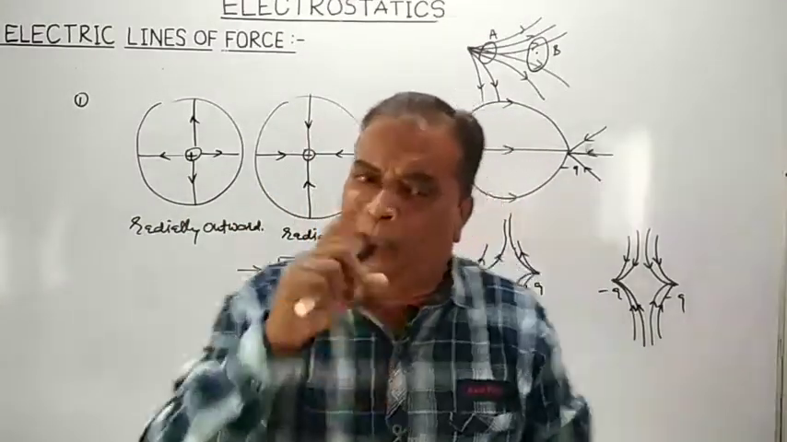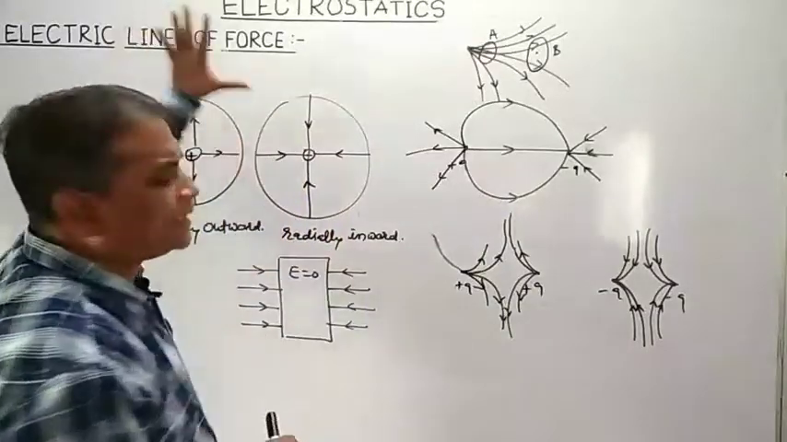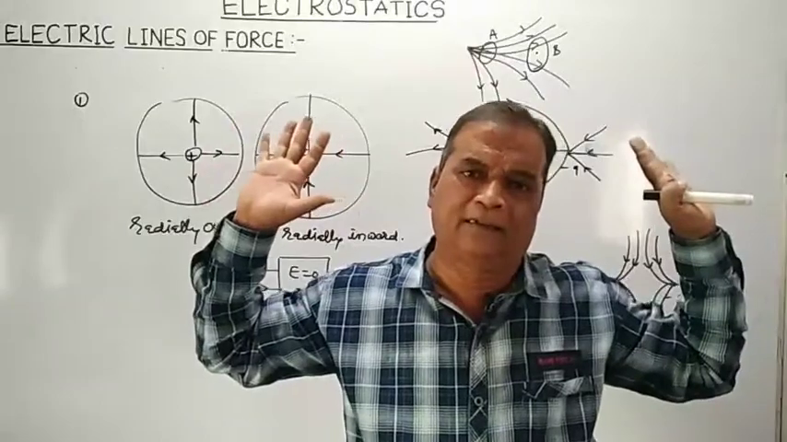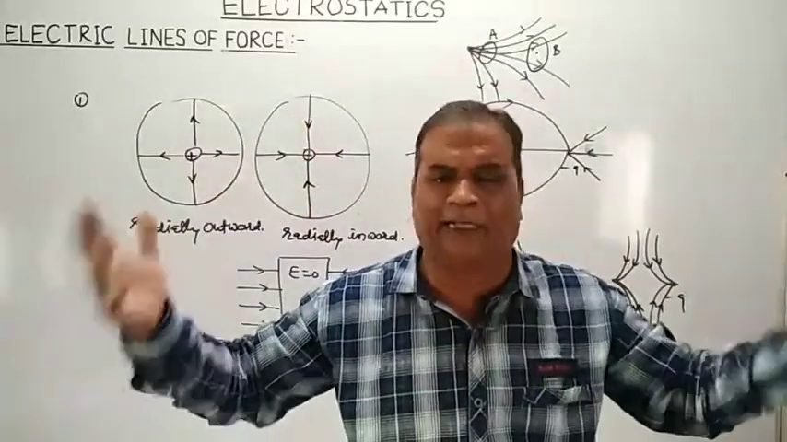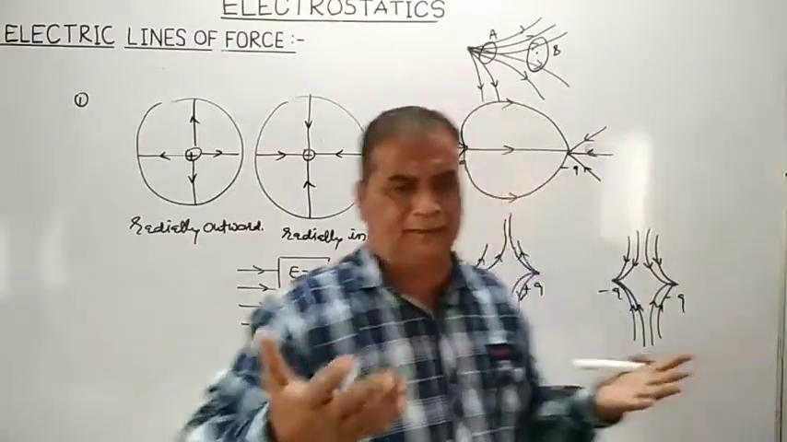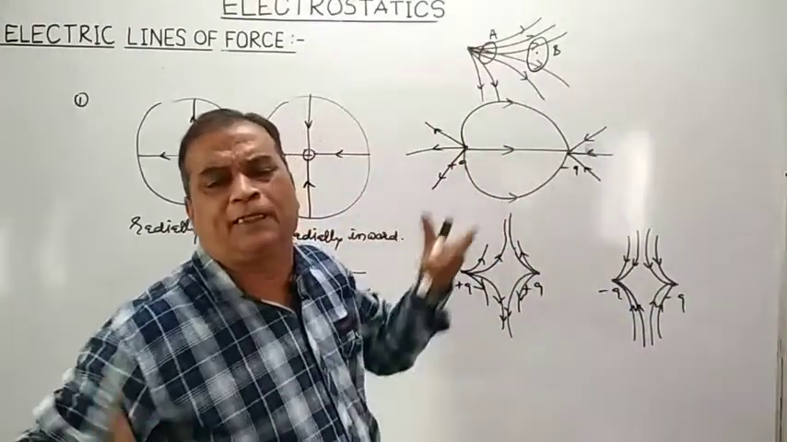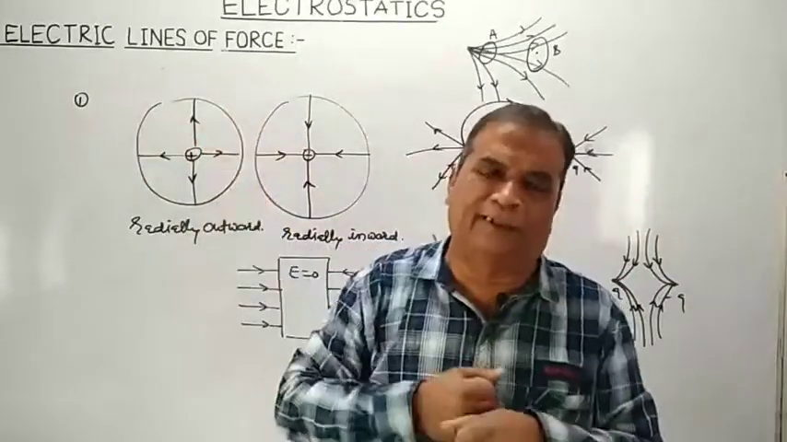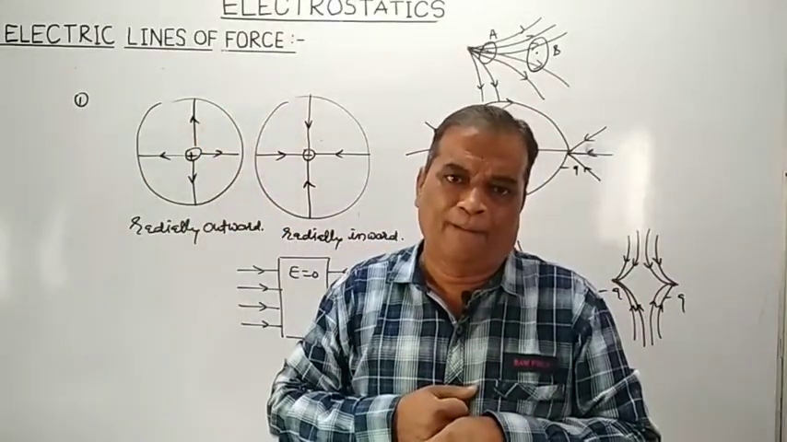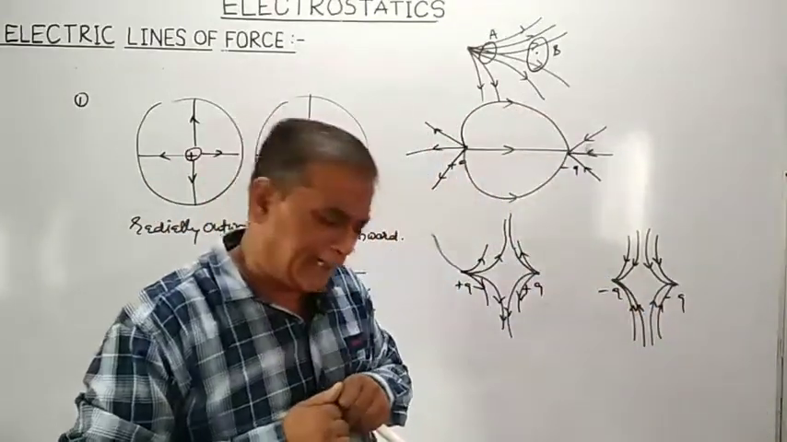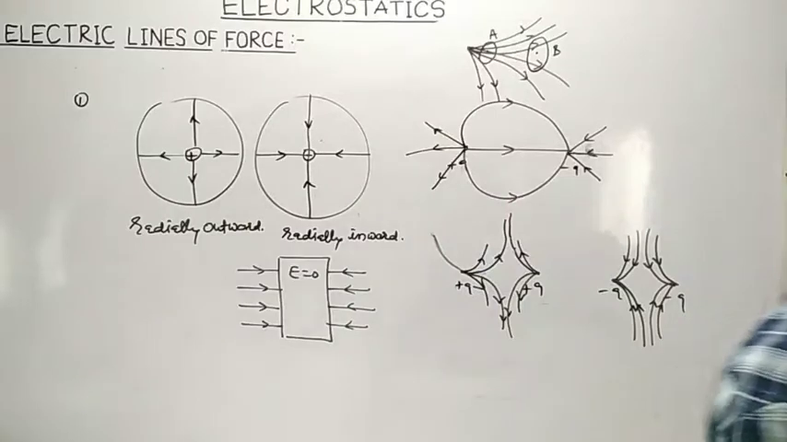So student, you must remember one thing: electric lines of force do not have any physical existence. It is just the imagination of Michael Faraday. Why? To visualize the presence of electric field and magnetic field. So he introduced this concept of geometrical construction just to study the nature of electric field and the nature of magnetic field.